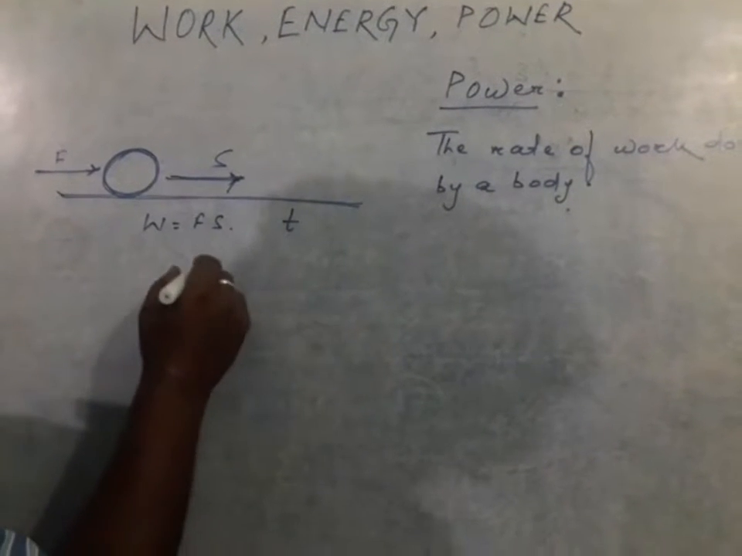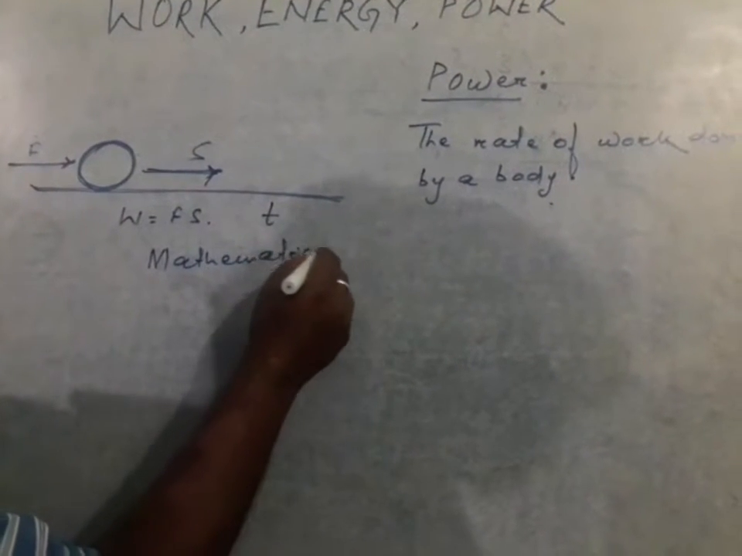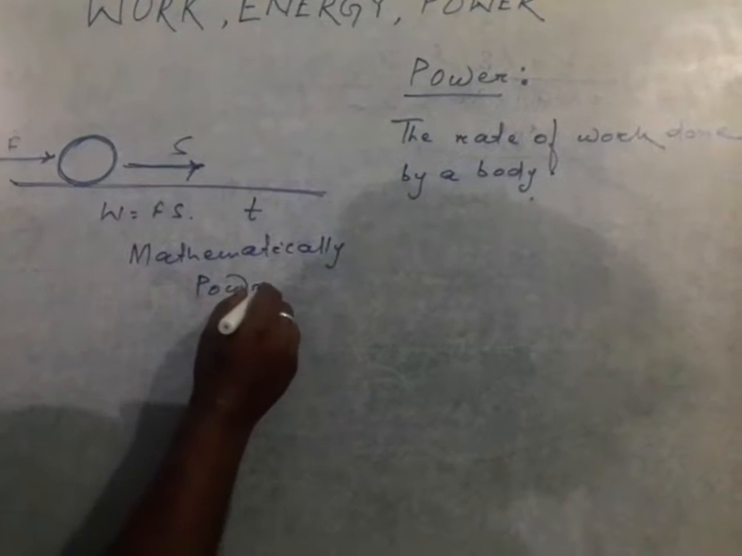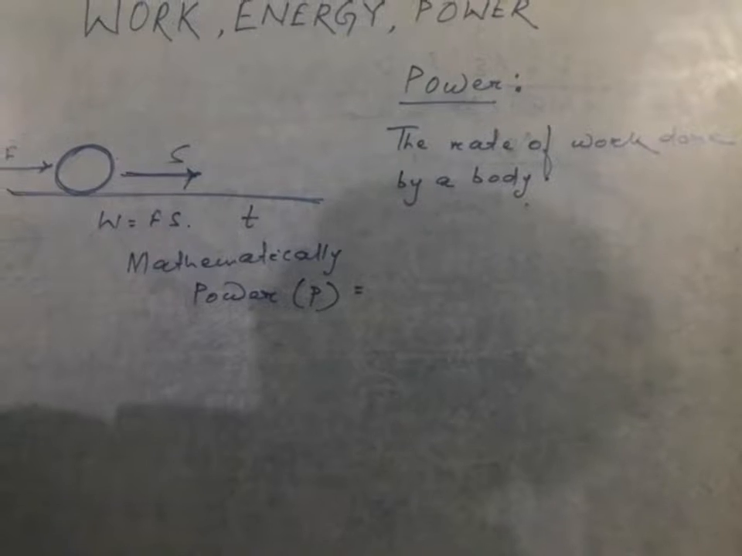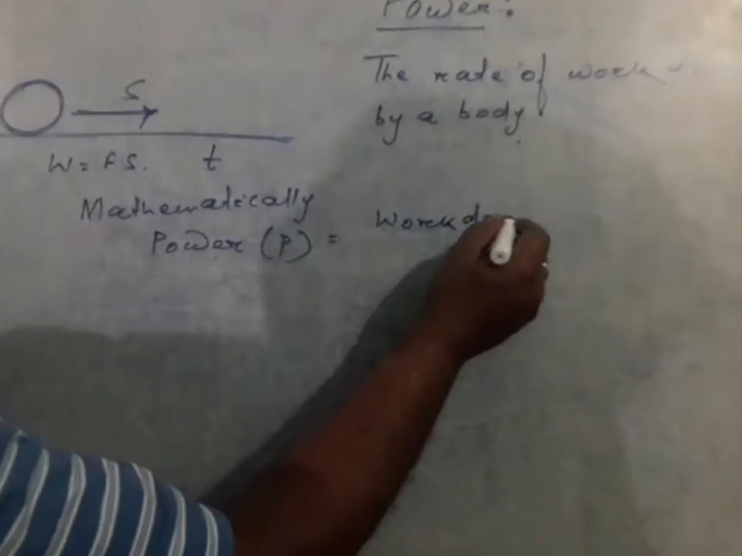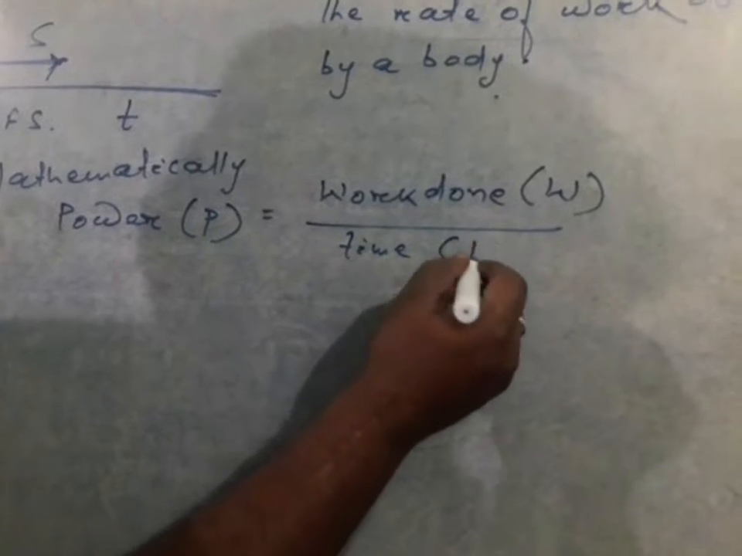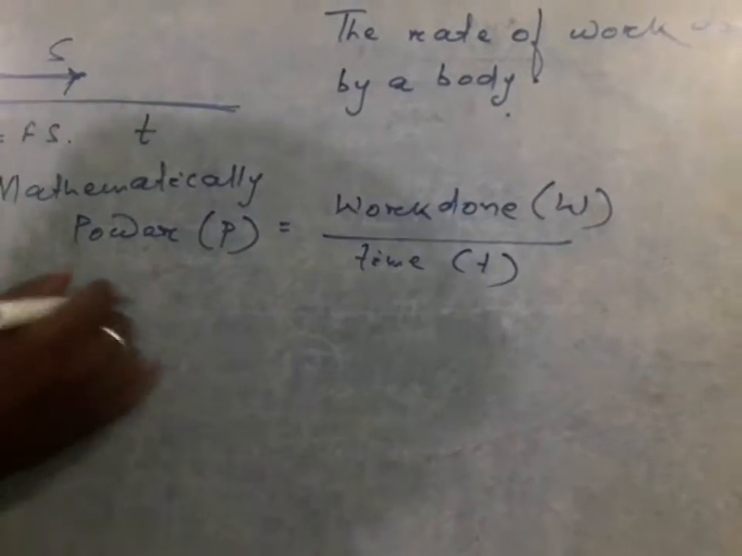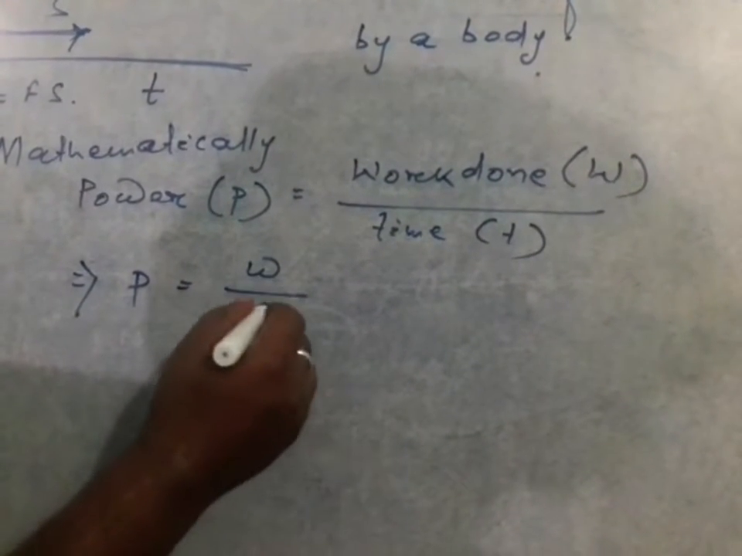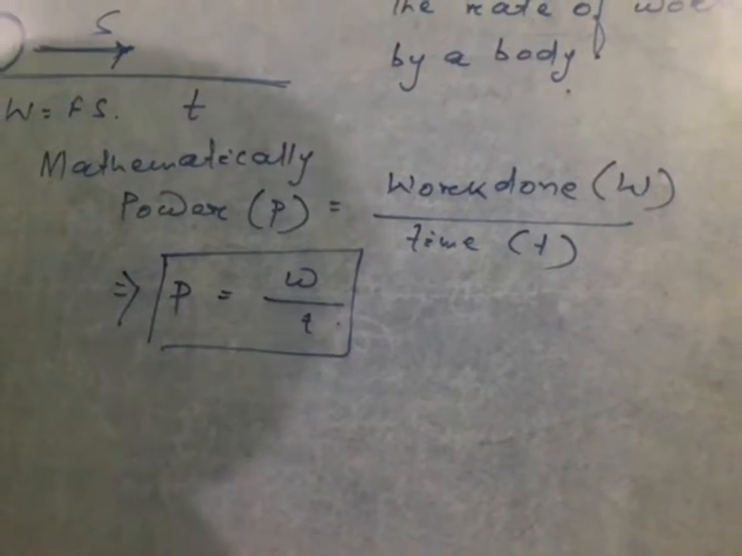Therefore, mathematically, if power is considered to be P, then it is the rate of work done, that means the magnitude of the work done W per unit time T. In other words, by the formula, P is equal to W by T, where W stands for the work done and T stands for the time for which it works.